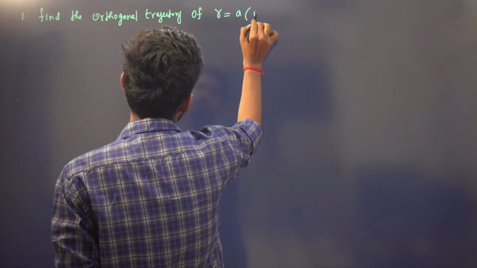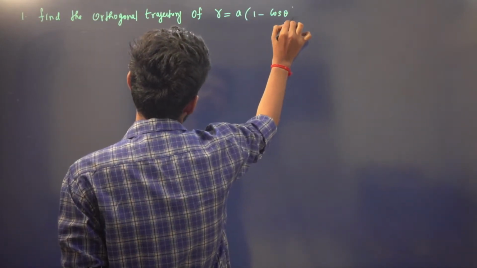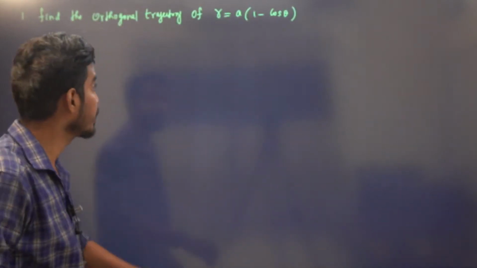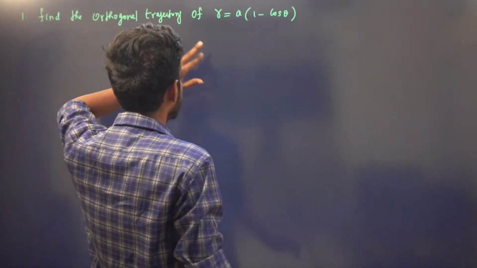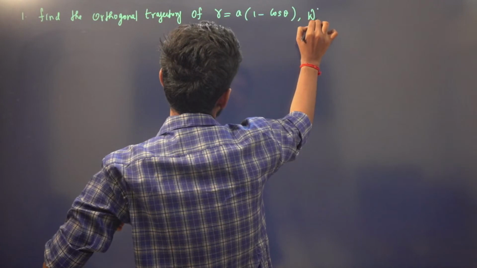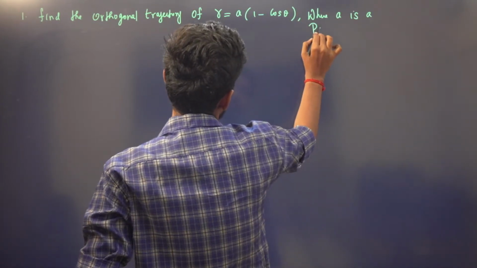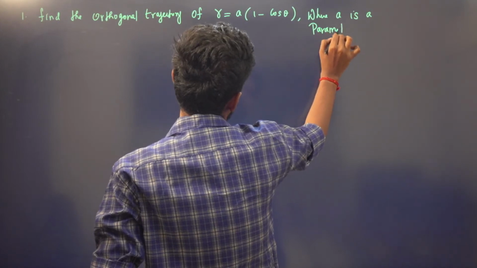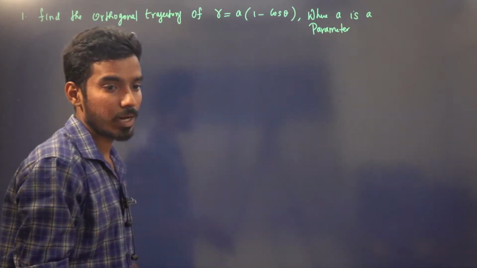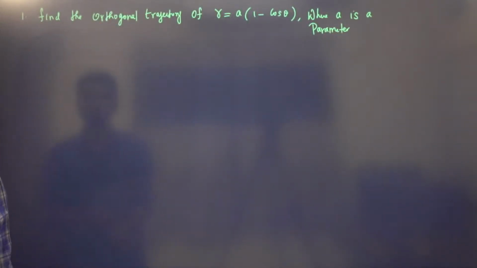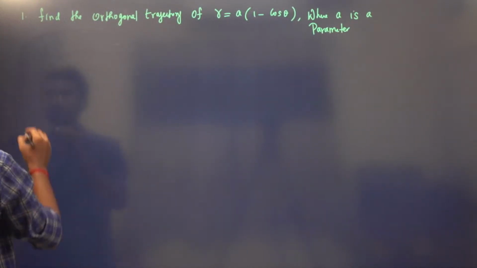This is a family of cardioids. Find the orthogonal trajectory where a is a parameter. See, it is in polar form, right? In terms of r and theta. So we will do this again, a very easy problem.